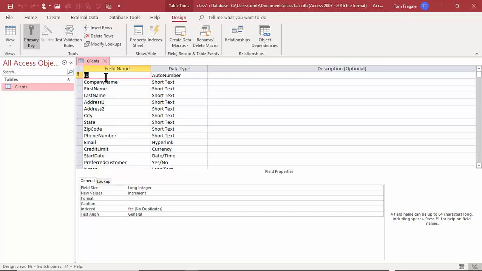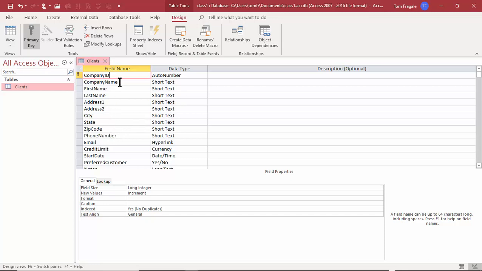I like to give that field a different name. So I wouldn't just call it ID. I would call it maybe company ID. So you want to give your primary key a better name, and there's reasons for that. Now, notice how that field has that little key right there that makes it into a primary key. Here's how you can make up your own field as a primary key. I can right-click.